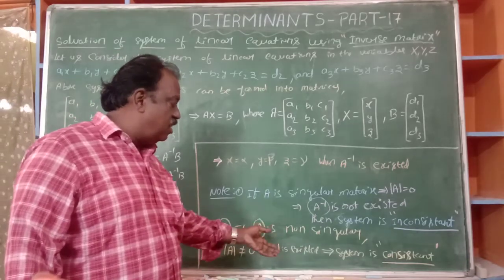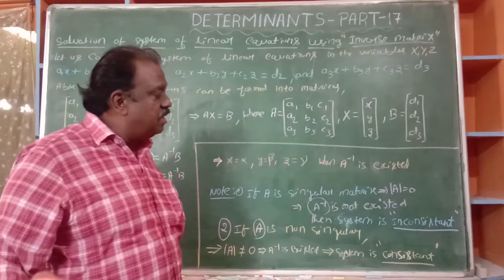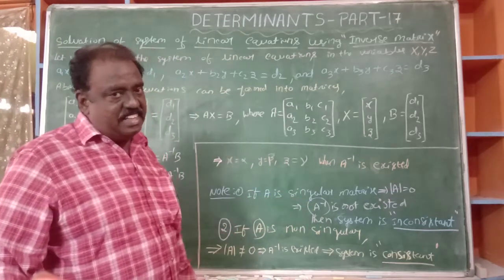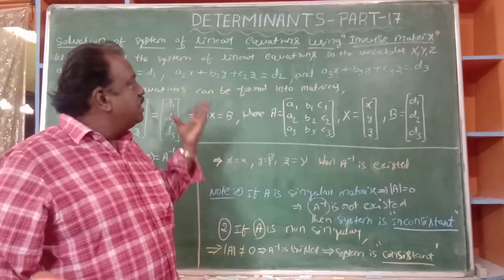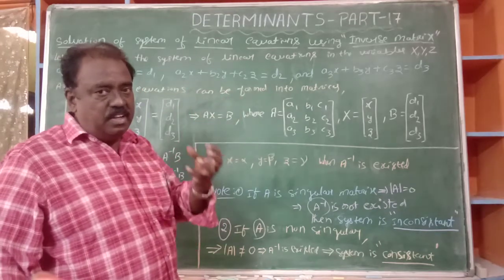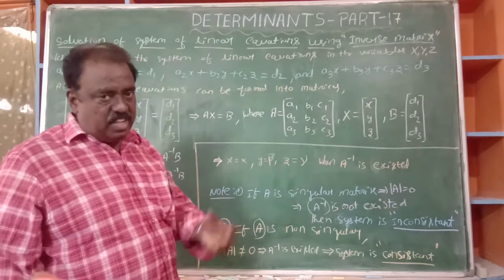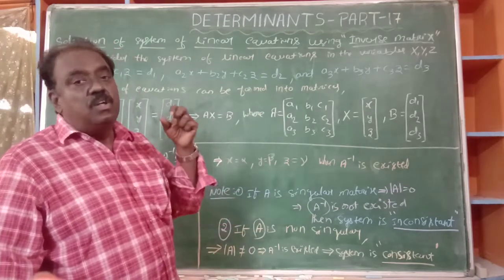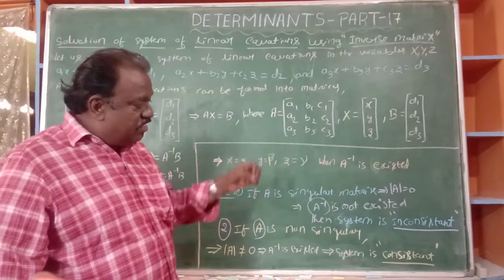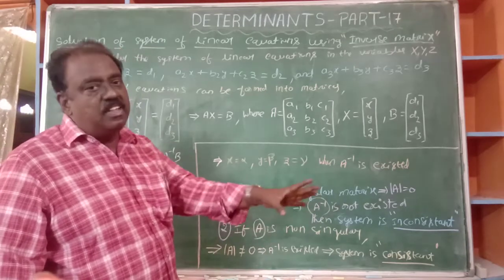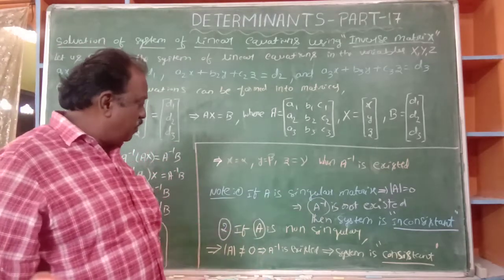If A inverse exists, at that time the system is called consistent. Consistent means that the variables x and y have a unique solution. That is the meaning: consistent means having a unique solution, and inconsistent means not having a solution. That is the thing.